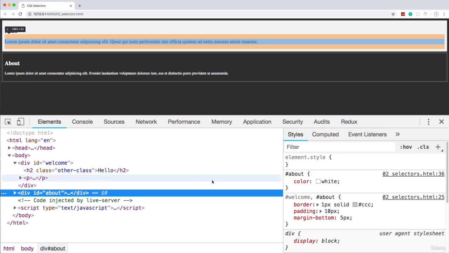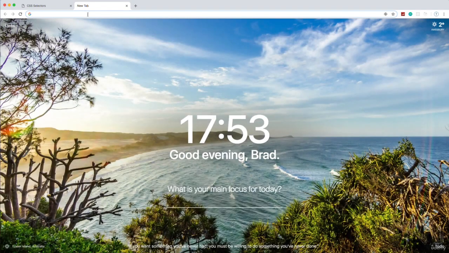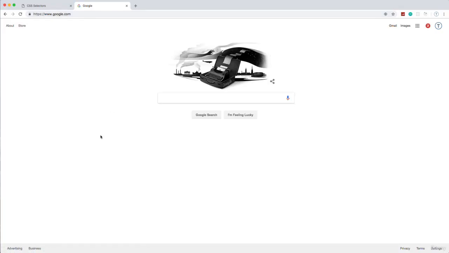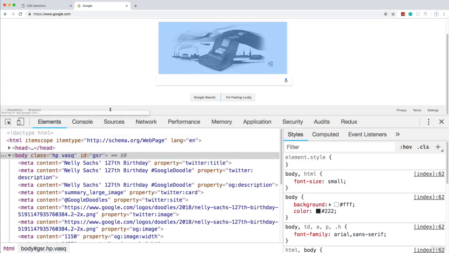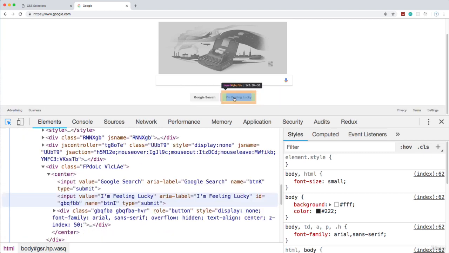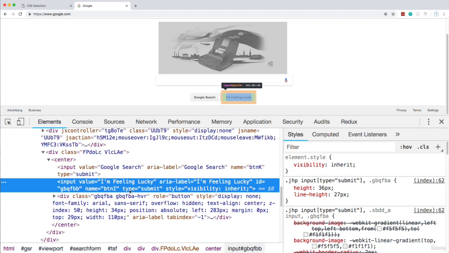Okay. Now, what's cool is you can do this with any site. Like if we go to google.com, and we open up our tools here, and what I want to do is click the select icon, and then this button right here. So this is actually an input. It has the type of submit. Remember we learned about this stuff in the last section, and the value is I'm feeling lucky.